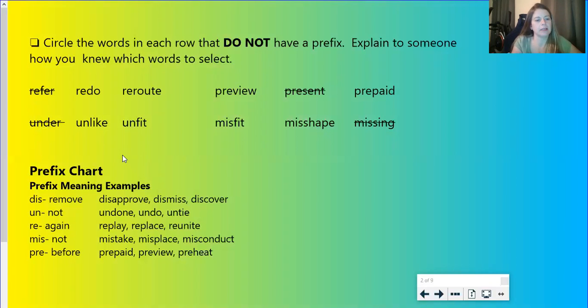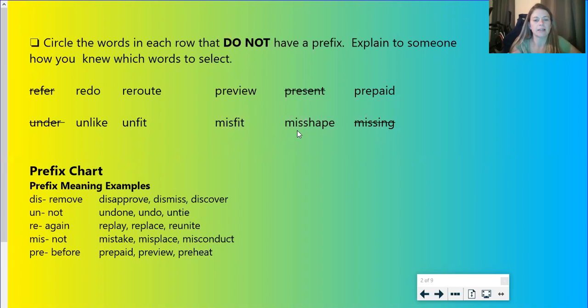Unlike does mean not like. So unlike is a word with a prefix, and unfit does mean not fit. So that is also a word with a prefix. Your final row was misfit, misshape, missing. These words use the MIS prefix, which means not. So misfit means not fit or you don't fit in. So that is a word with a prefix.